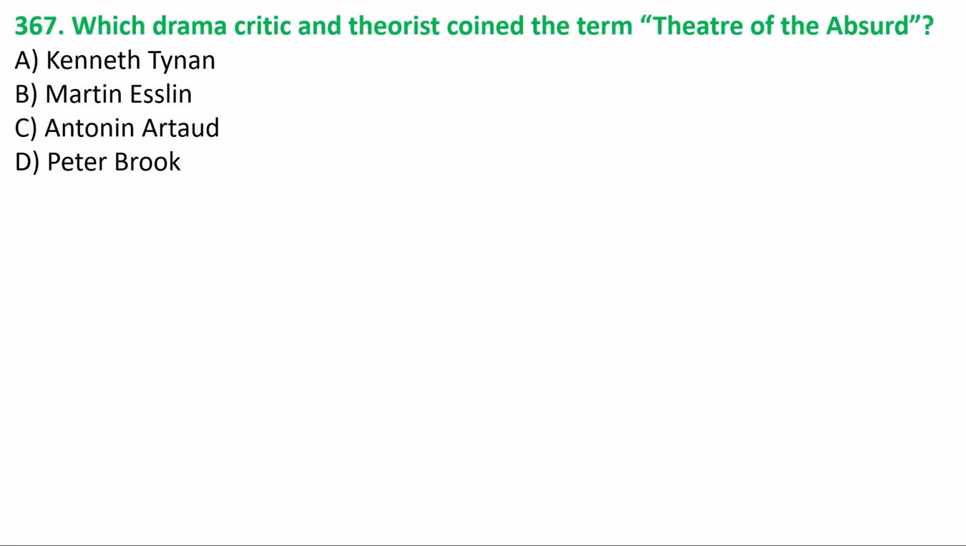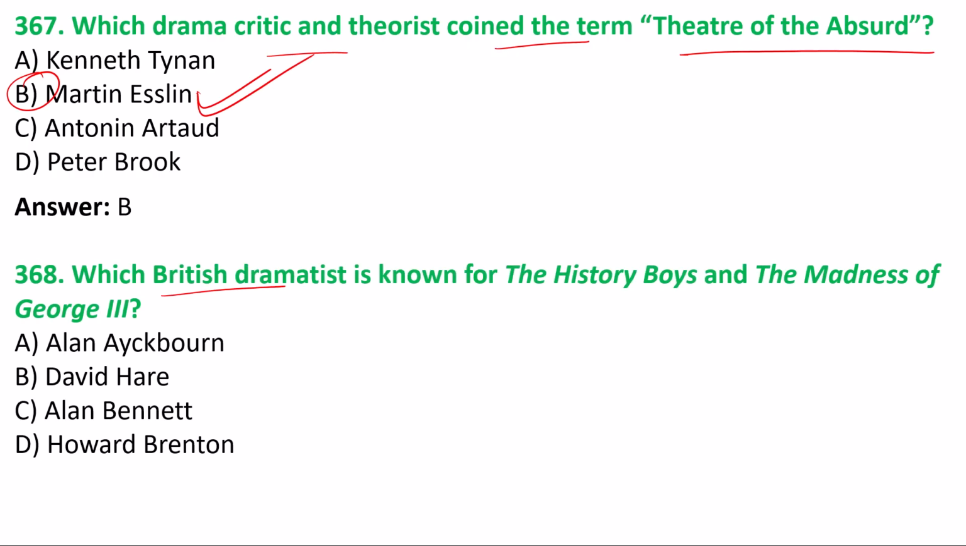367. Which drama critic and theorist coined the term theatre of the absurd? Option B, Martin Esslin. 368. Which British dramatist is known for The History Boys and The Madness of George III? The Madness of George III and The History Boys were works of Alan Bennett.